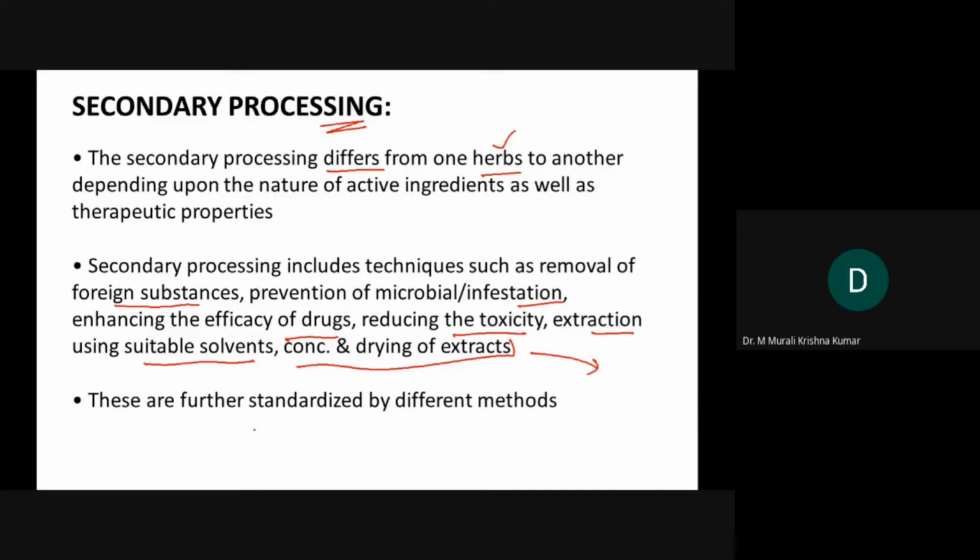Okay, so these are further standardized by different methods. Once the secondary processing is done, the product that is obtained will be evaluated and then it will go to the market. So here, as I told you, the plant material is size reduced: cutting, sectioning and comminution. Size reduction is done. Let's say when a root is there, the root will be powdered, seeds are powdered. It is like that. Aging and sweating.